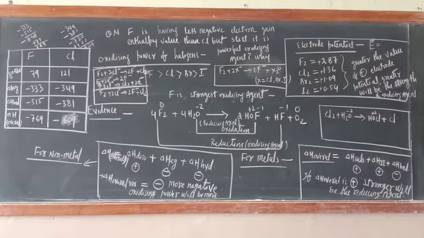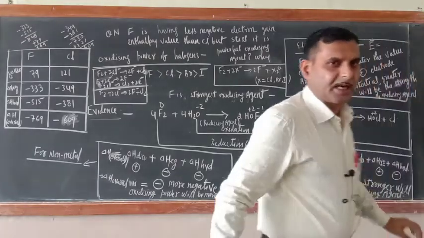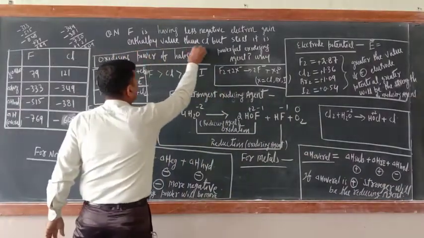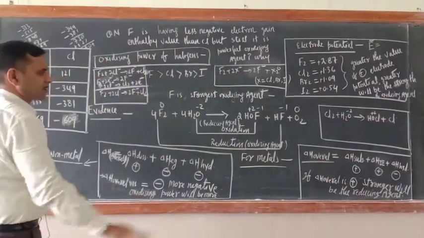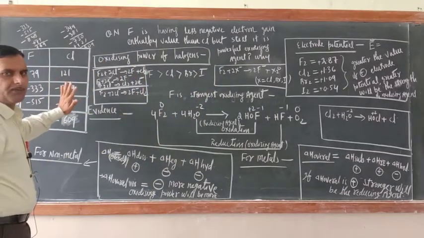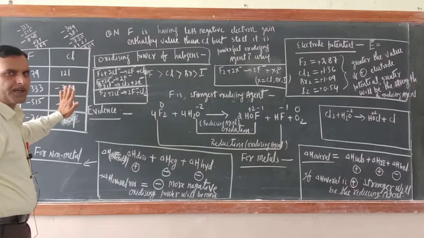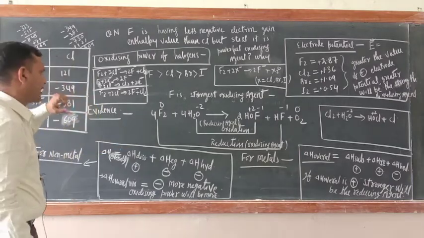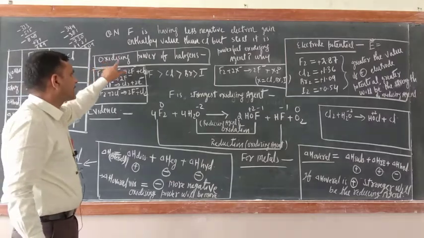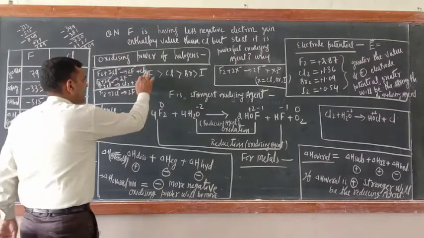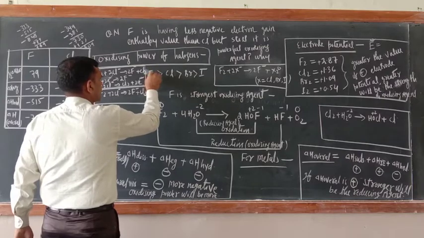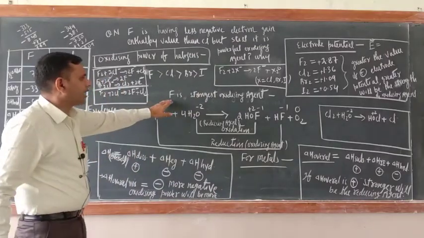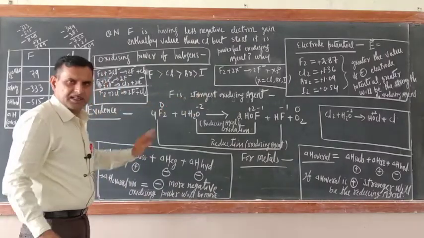Okay, dear cadets, so now next one is oxidizing power of halogen. You begin with this one. There are so many boxes on the blackboard. Initially you will feel it difficult to understand, but I am hoping that I will be able to make you understand. There is importance of each and every box. What I am dealing with here is the oxidizing power of halogen. The order I wrote is fluorine, chlorine, bromine, iodine. So fluorine is the strongest oxidizing agent.